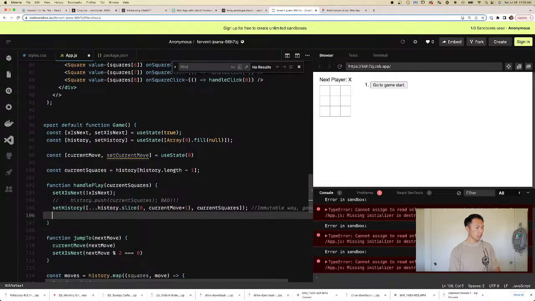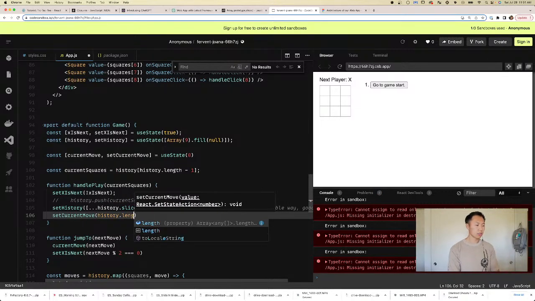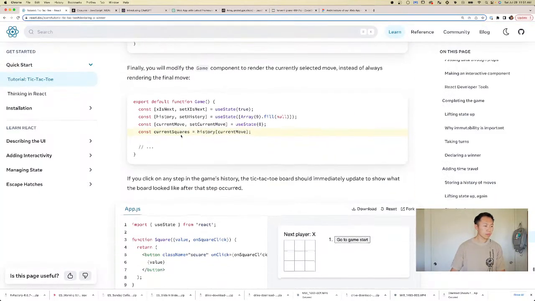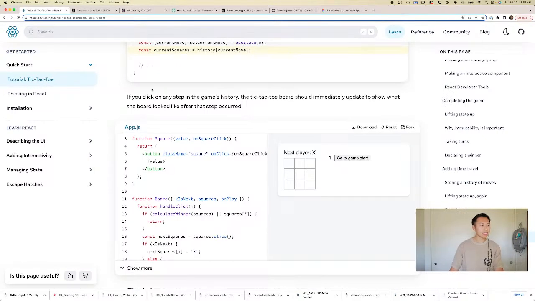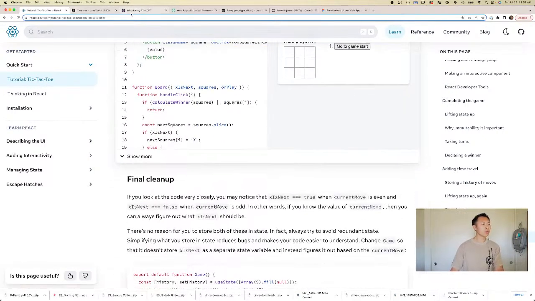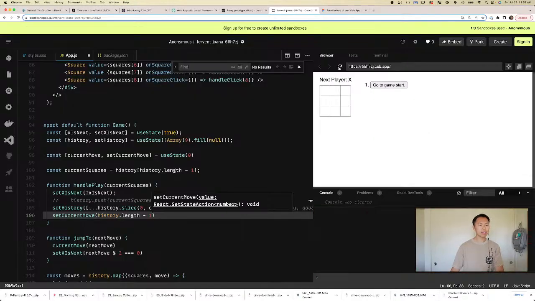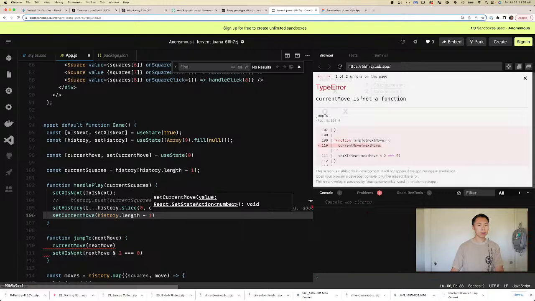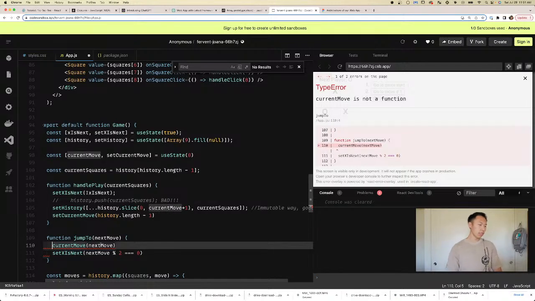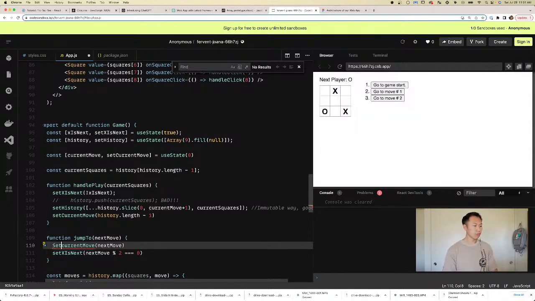So now we're going to set current move to the history length minus 1. Cool. And then it says we should be able to use it. Okay, let's try it. Refresh. Bam, bam, bam. Oh, current move is not a function. Why is it not a function? Because you need to do set current move. We have to use the setter.